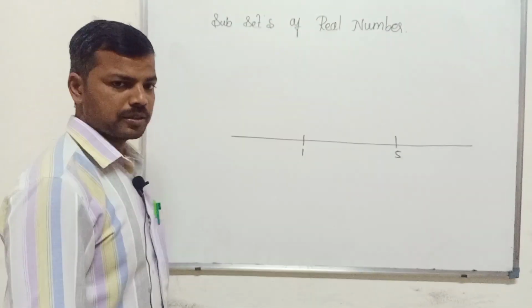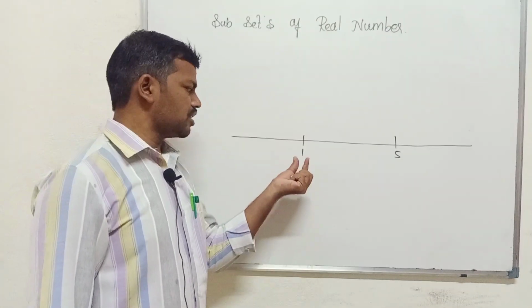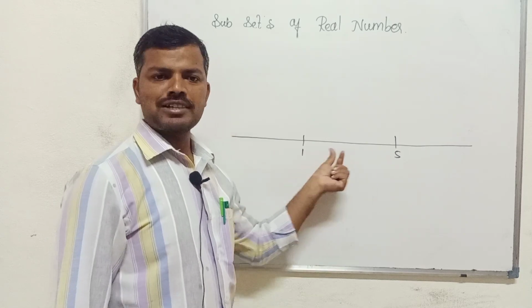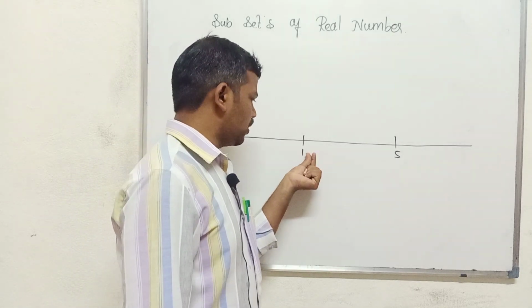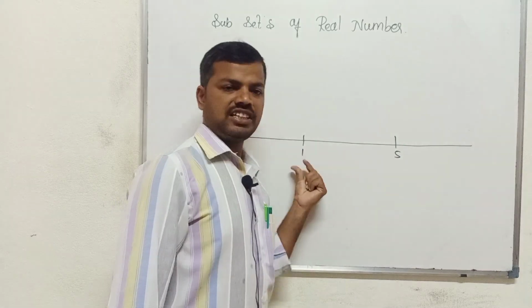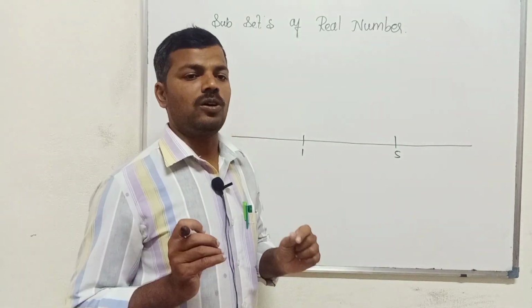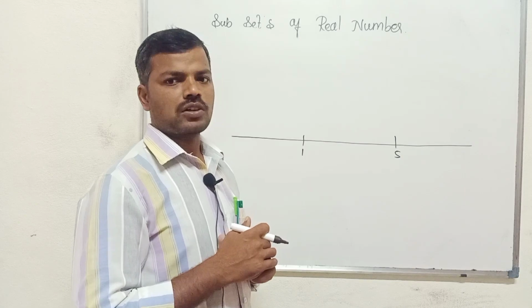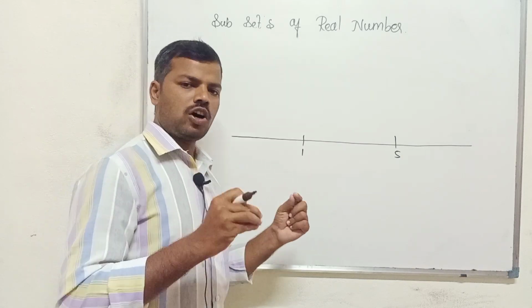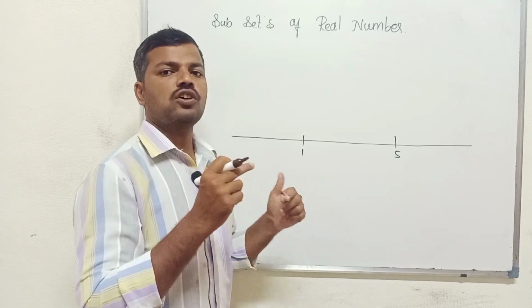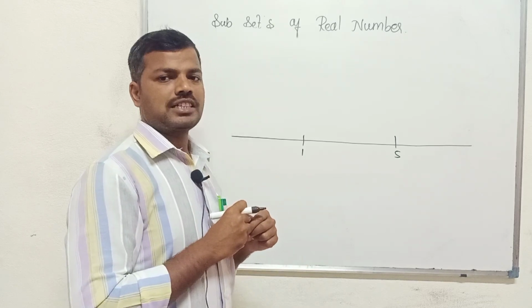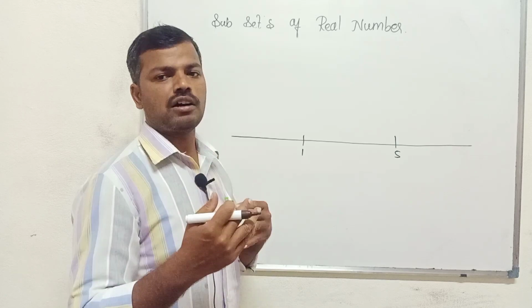These are the two numbers. In between these two numbers we have so many numbers. The collection, the set of all real numbers between any two numbers, is called an interval. We'll study the different types of interval.